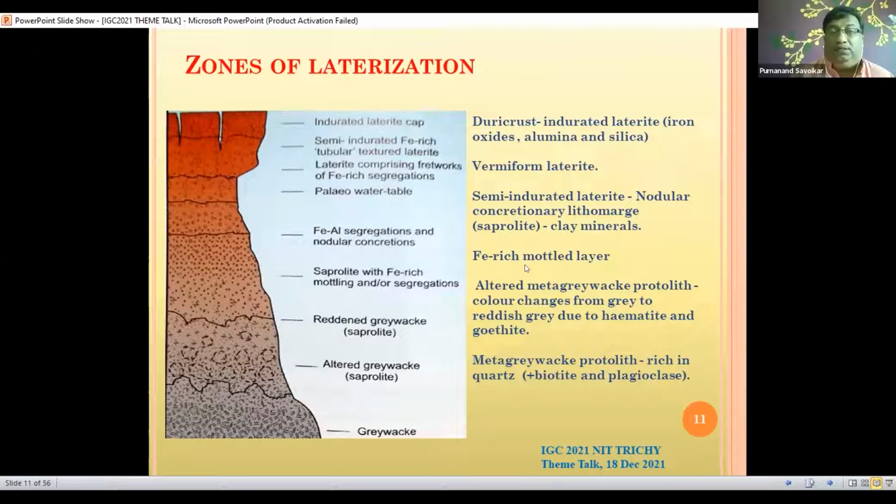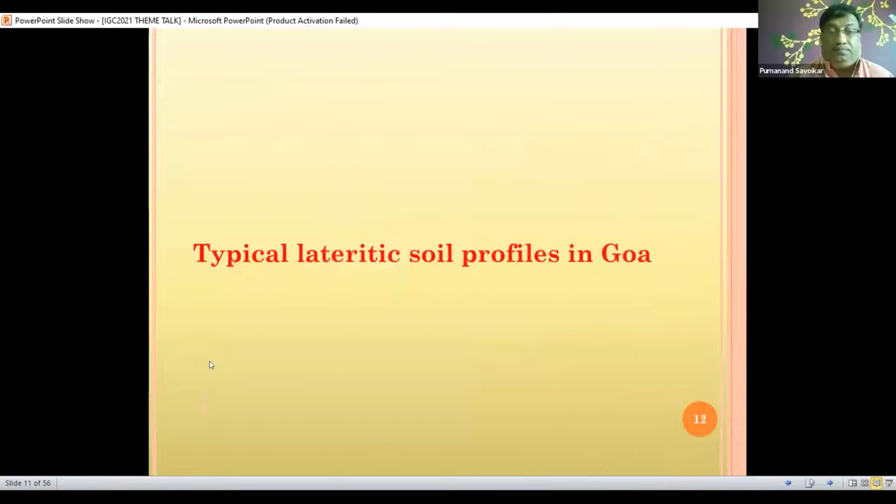Below this there is an Fe-rich mottled layer, then the altered meta-granite protolith, where the color changes from gray to reddish gray due to the presence of hematite and goethite, and below that the parent rock. And this saprolite layer is a very soft layer, which is popularly known in local terms as lithomarge. So these are the characteristics of laterite which is observed in Goa.